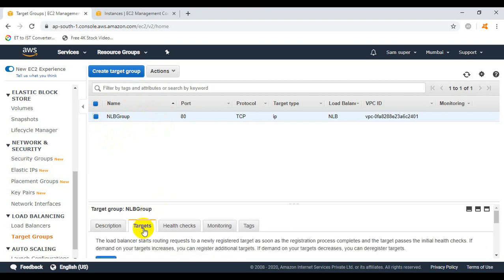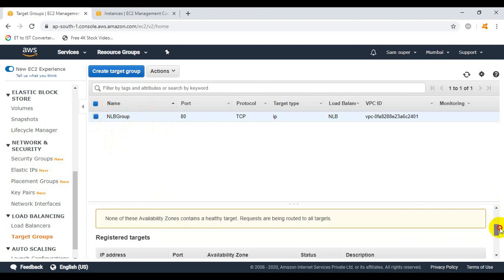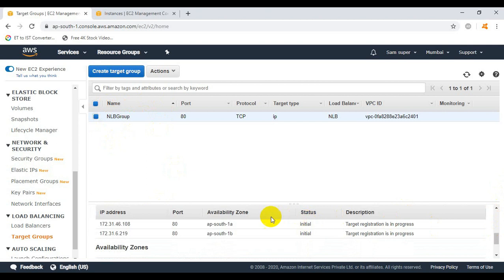So here click on targets. If you can see in the targets, the status of both of the EC2 instances on the basis of the IP address, it is showing initial. So we need to wait until it will be changed as healthy. So let's wait until the status will be changed as healthy for both of the web servers or EC2 instances.